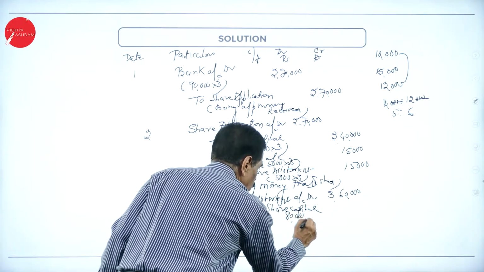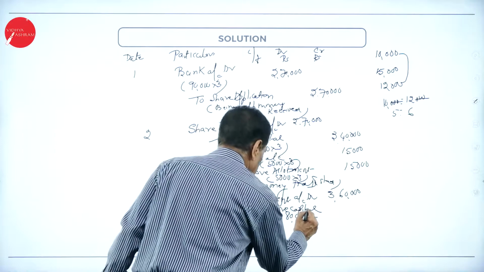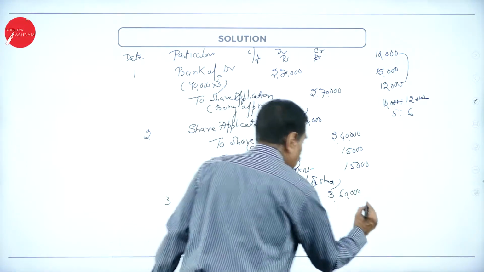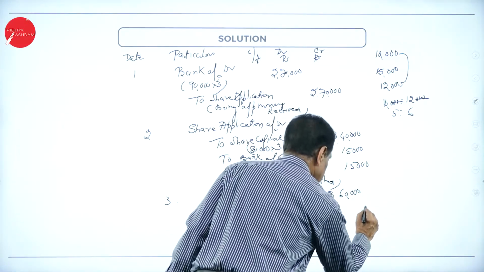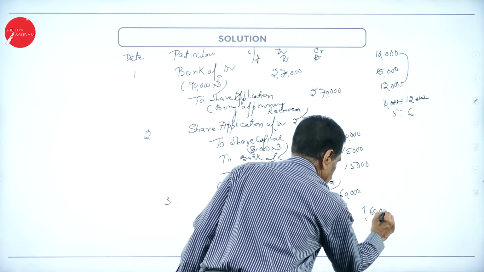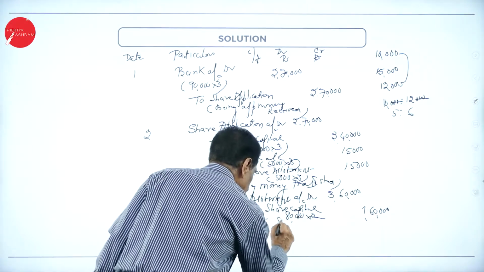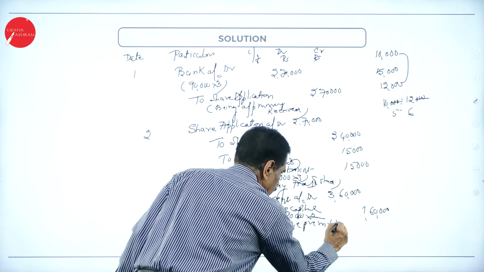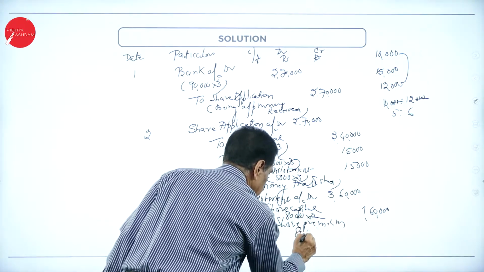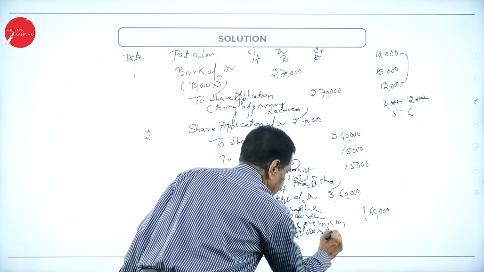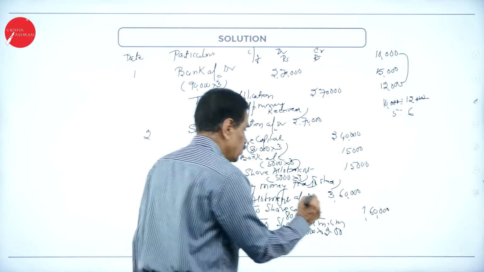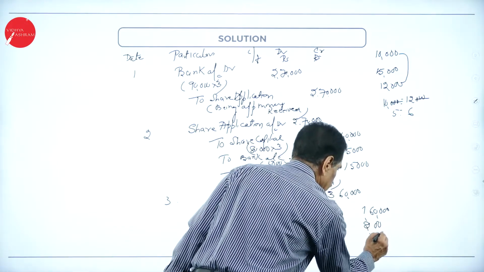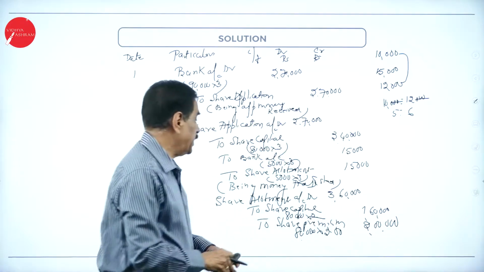80,000 into 2, real money, 1,60,000. To share premium, 80,000 into 2 rupees 50 paisa. This is 2 lakh. So what is the entry?